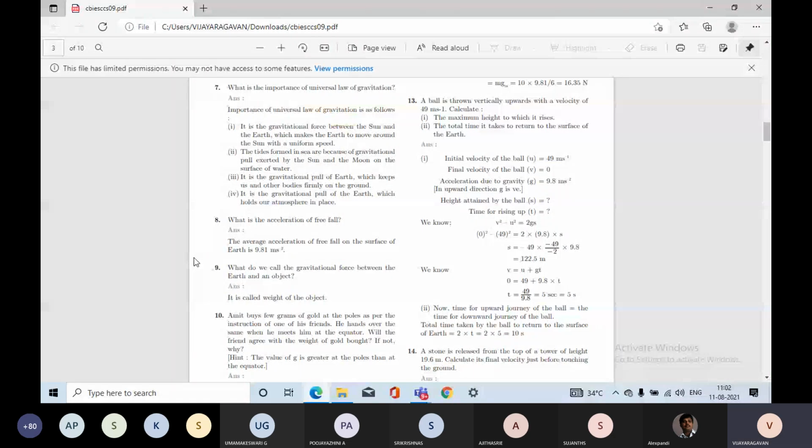So already from the equations of motion we learned, we take the same: v square minus u square is equal to 2as.